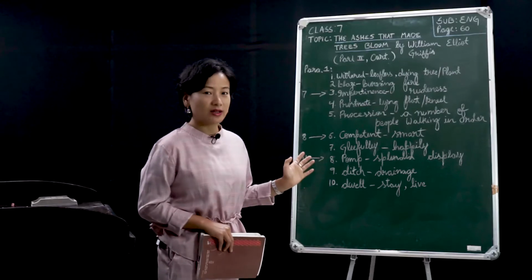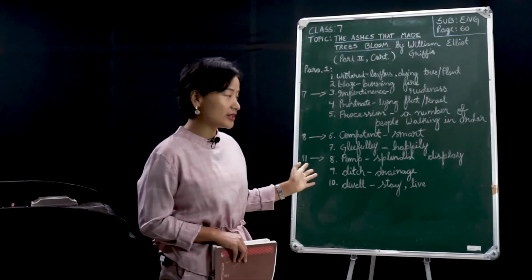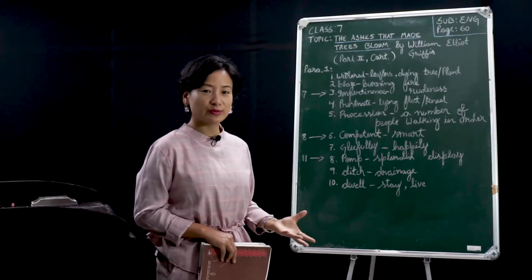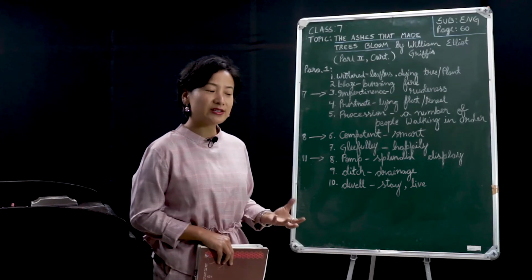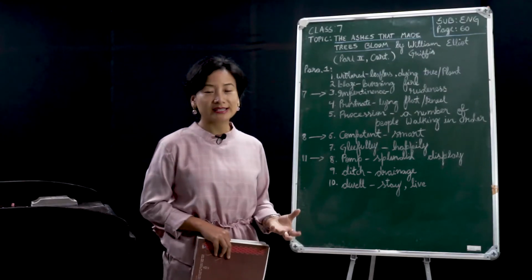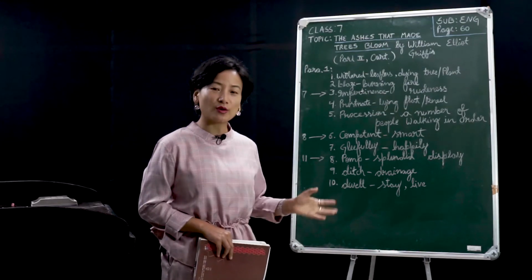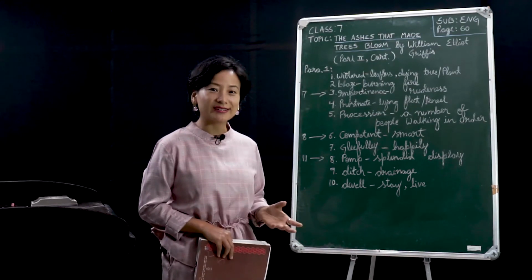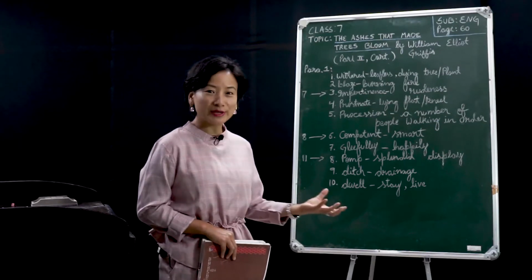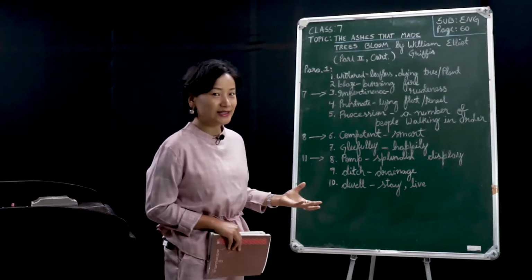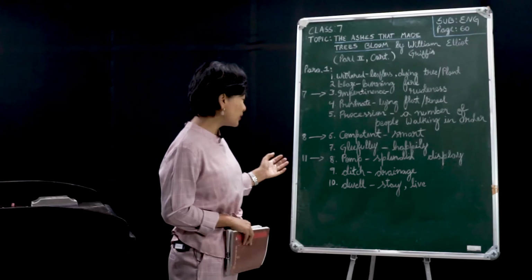What does it mean? It means splendid display. So when we are celebrating, just think about a birthday celebration of yours, and you decorated your home with lots of things, that itself is a pomp display, a splendid display. So that's what we mean here.